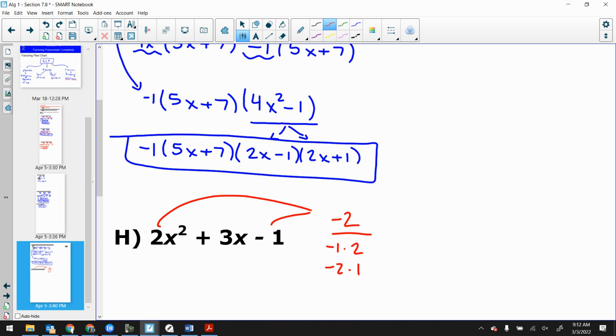This is a hard type, so follow the flow chart. There's no GCF. Follow it down. Okay, this is a hard type. Can I factor it by this hard type method? So that's when we can write prime. If there's nothing done to it, not even a GCF, that's when we write prime.